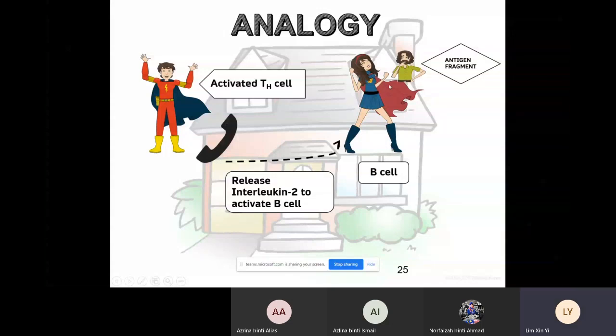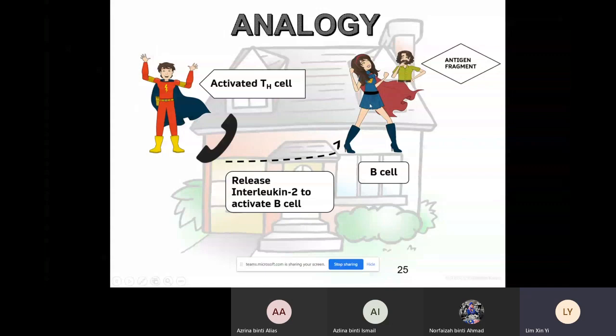The B cell also has something like antenna things on the surface, which are used to bind with this antigen. But this B cell is still inactive. They cannot do anything yet because they haven't received the call from our helper T cell. So the helper T cell will release interleukin-2 to activate the B cell.